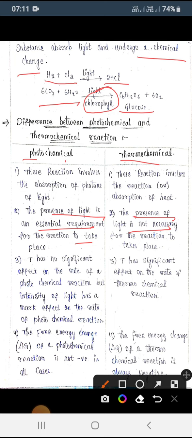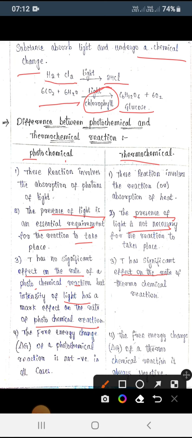Temperature has no effect on the rate of the photochemical reaction, because the intensity of light and the wavelength determine the rate of the photochemical reaction. But in the thermochemical reaction, temperature has an effect on the rate of reaction.